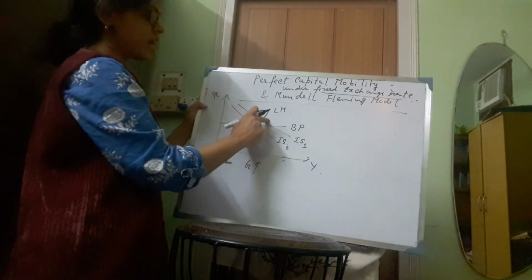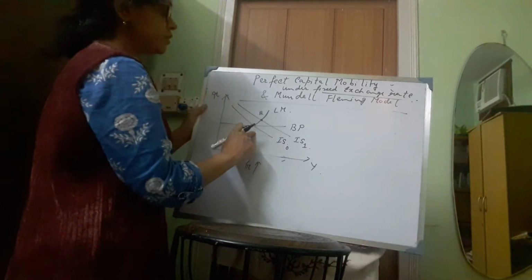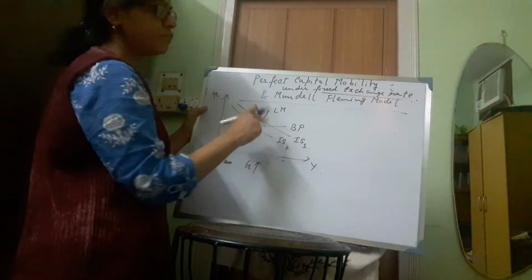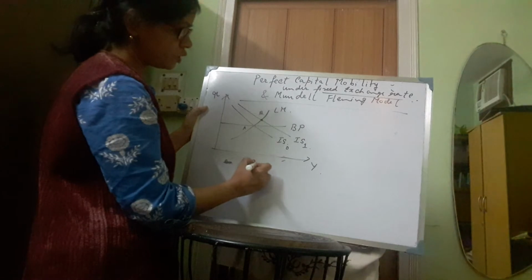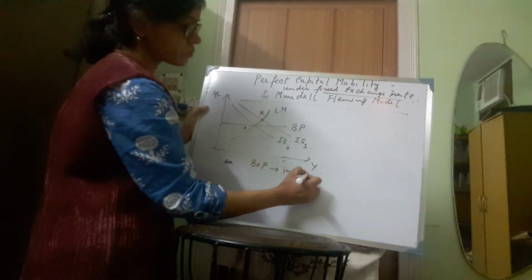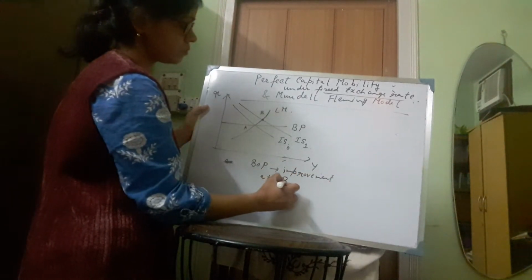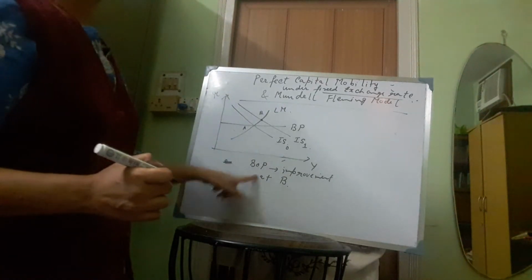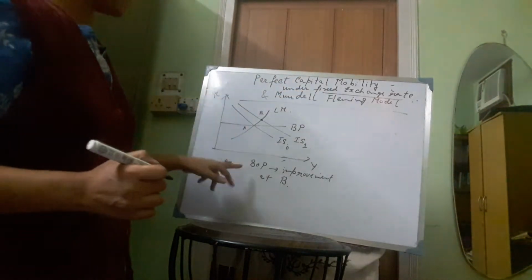With the high R as compared to point A, there will be more capital inflow. Now with the higher capital inflow, there will be improvement in the BOP at point B. When there is a BOP improvement at point B and we are under the fixed exchange rate regime, what will happen?